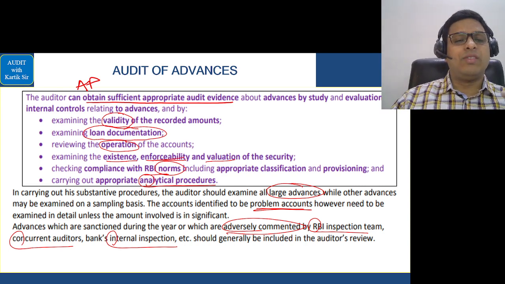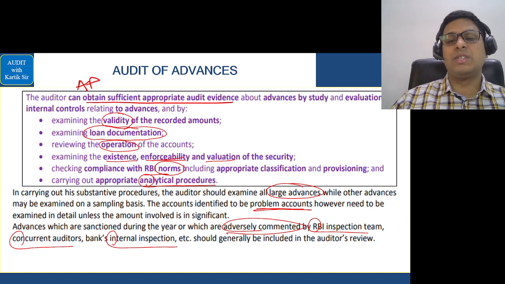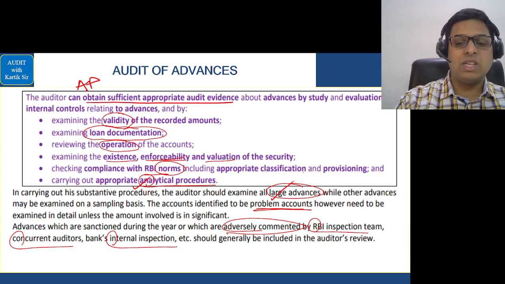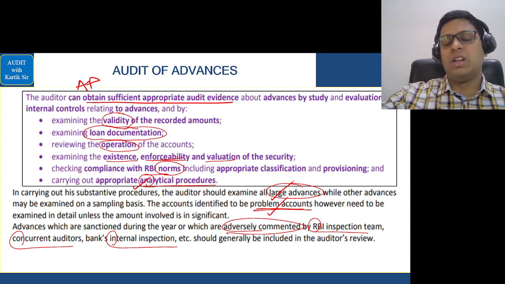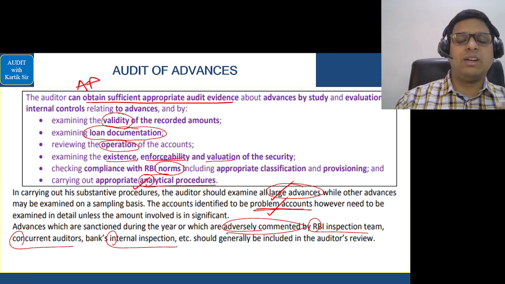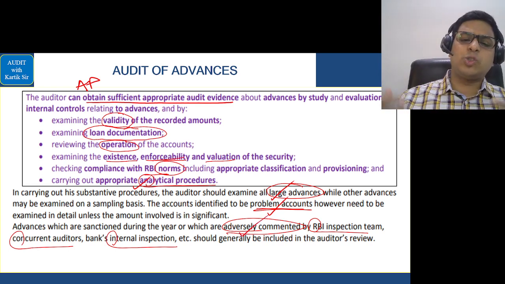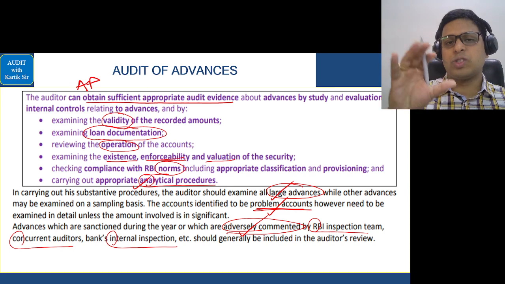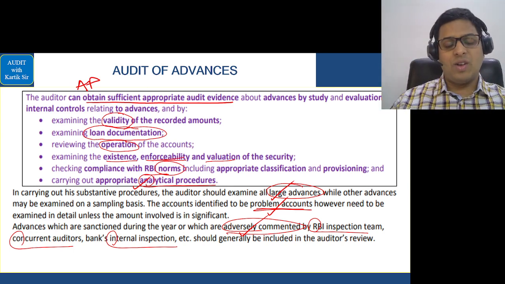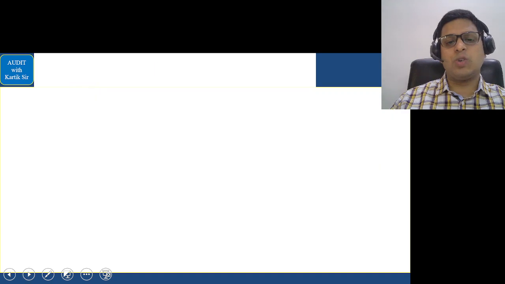Then the wife goes to the temple, and there she meets the barber. She tells the barber, "Thank you, Anna." With that, we have analytical procedures. Then when the wife comes back home, the hair has grown very very large. So large advances have become problem accounts. And finally, when the man goes to the local doctor for some medication because the hair growth is now stopping, in that case, the doctor passes which comments? Adverse comments. Okay, so you know this very well. Again, a story, and I'm not dictating the entire story, it will take time, but in the revision session it is enough that I just give you glimpses of the story and you are able to imagine the answer once again. Okay, now that completes this area in relation to audit of advances.